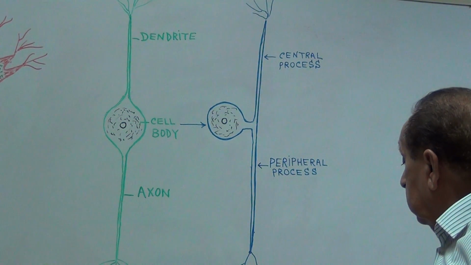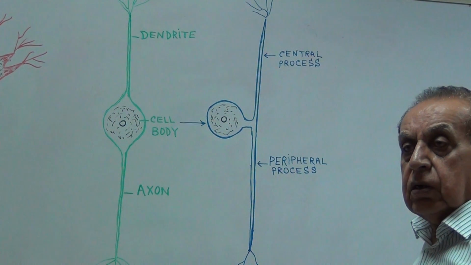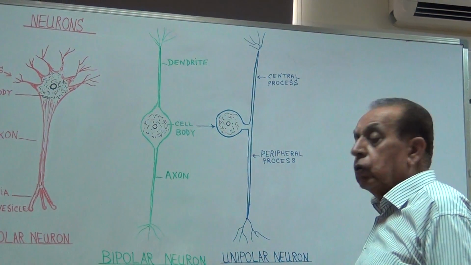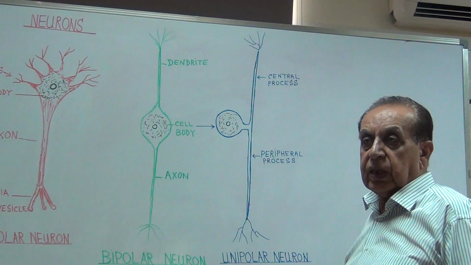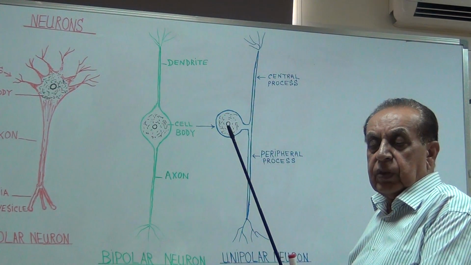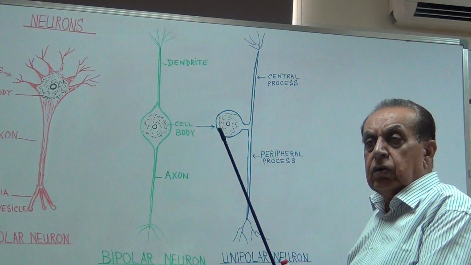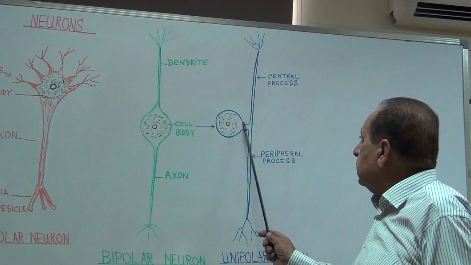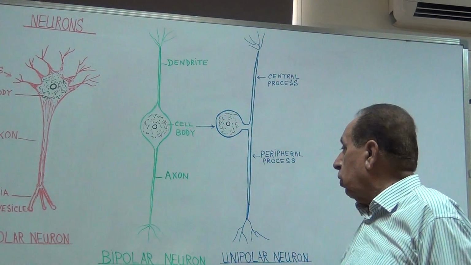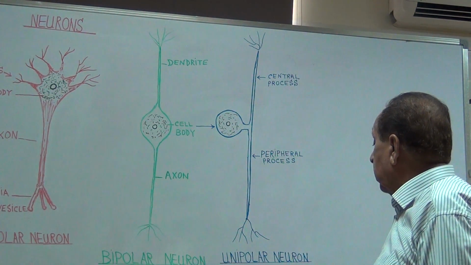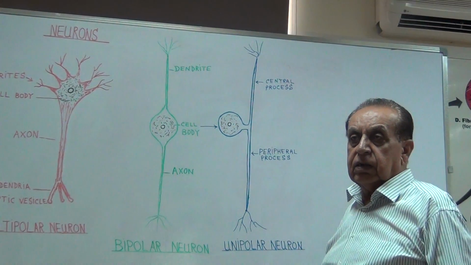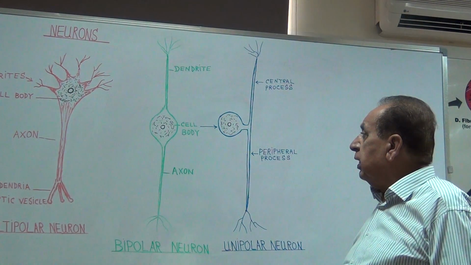So the unipolar neuron is also called the pseudo-unipolar neuron, because in the beginning it had two poles, but later on it became a single pole. This type of neuron is present in spinal ganglia.